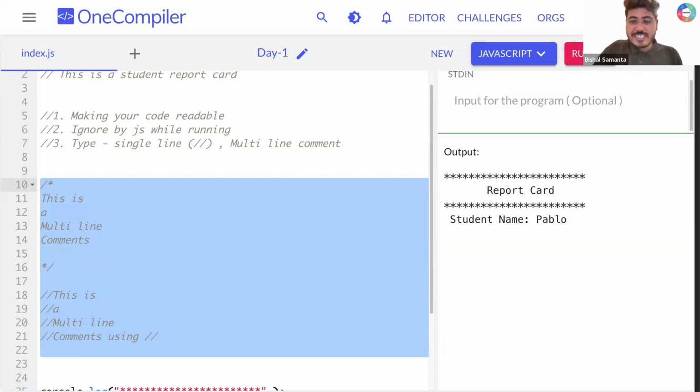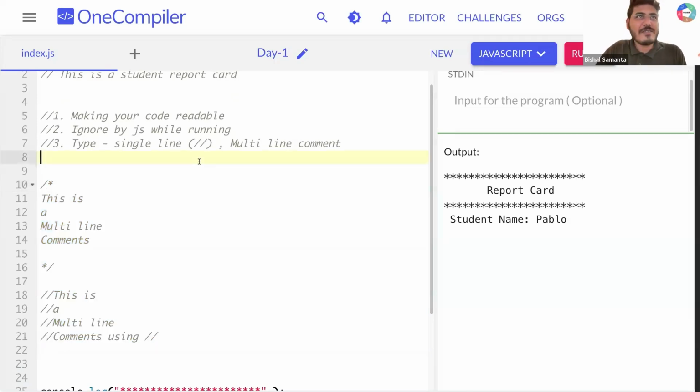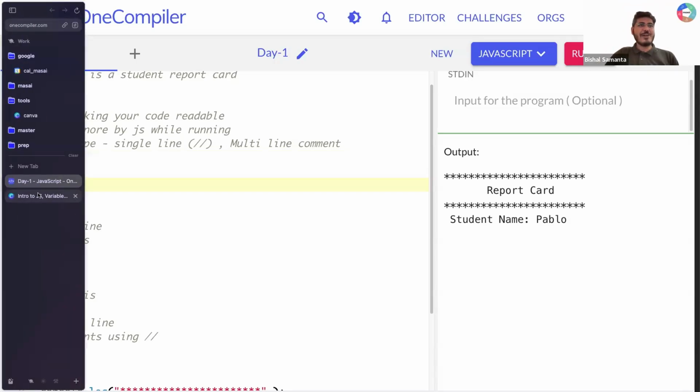One quick question, guys. Can you tell me what is the reason we are using comments in JavaScript? Readability. Great, you guys are awesome. Adding some remarks, easy to understand my code. Great. How many types of comments do we have? Two types of comments. Single is double slash, multi is slash star. Cool. Clear till now, guys?